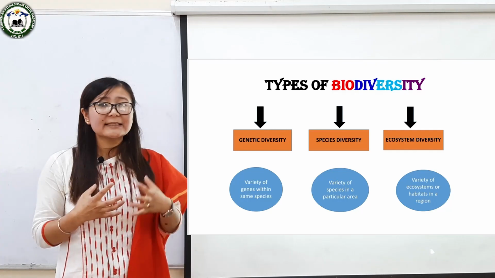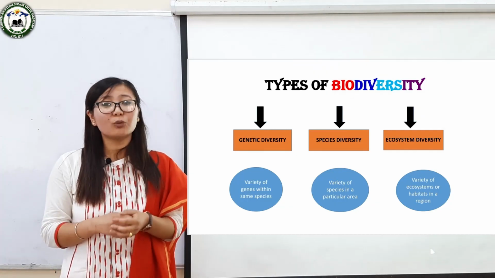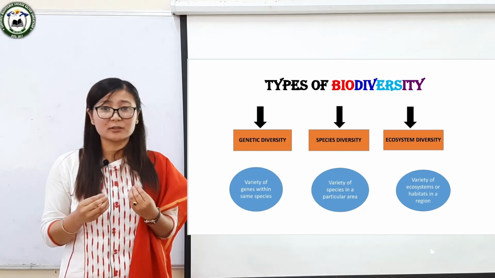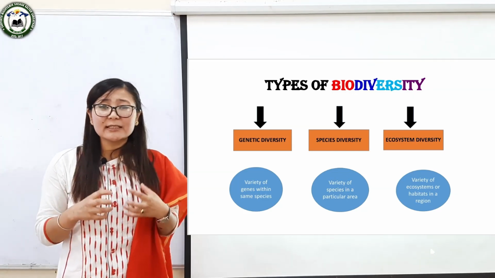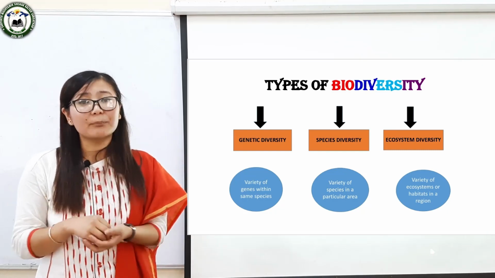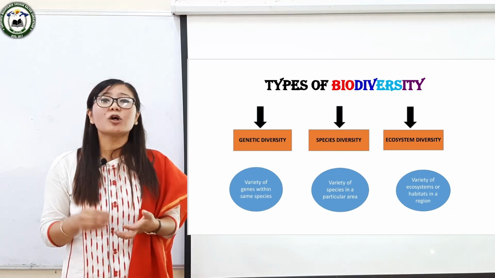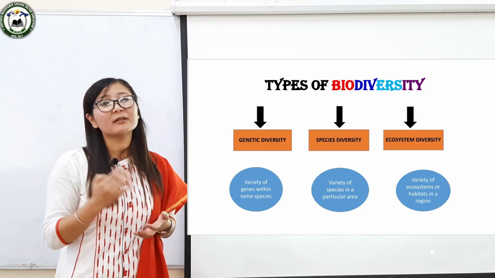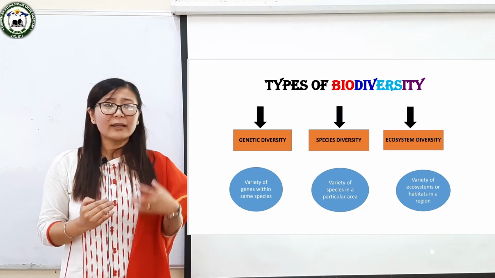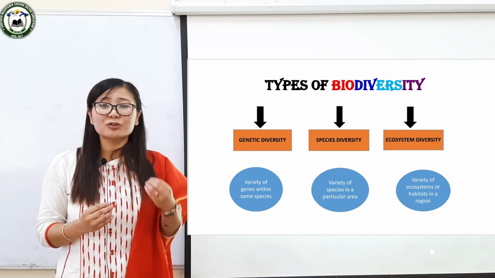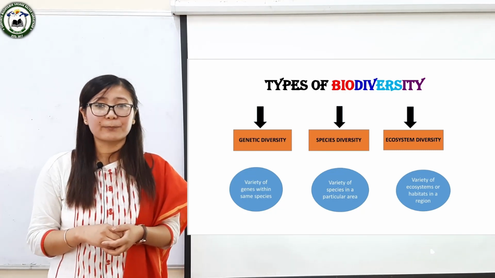Some places have high species diversity, whereas some places do not. For example, species diversity can be found in a large number, or it is very rich, in the undisturbed tropical rainforest, whereas species diversity is low in areas like dry desert regions.